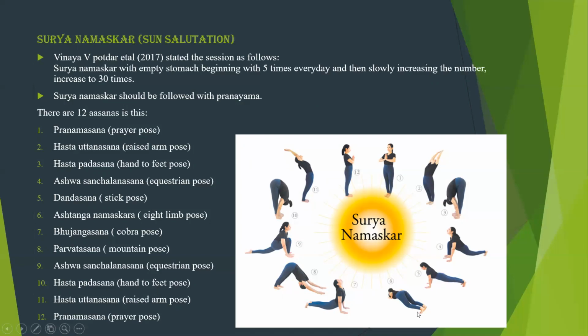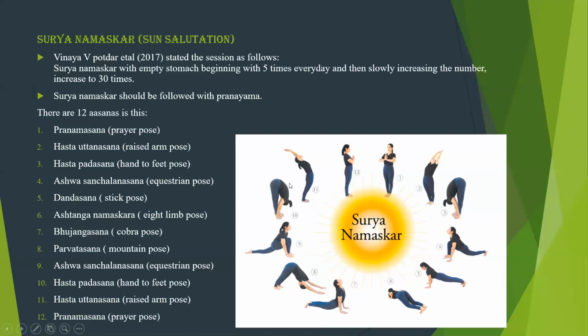Ashtanga Namaskara, 8 limb pose. This is a pose where 8 points of our body are touching the ground. The 8 points are 2 hands, 2 feet, 2 knees, chest and chin. These 8 points are touching the ground. Next comes the Bhujangasana, Cobra pose, Parvatasana, mountain pose, Ashwa Sanchalasana, equestrian pose. You can see in Ashwa Sanchalasana, the one leg is extended and the other leg is flexed, that is hip and knee.